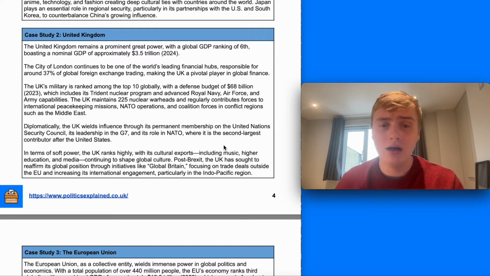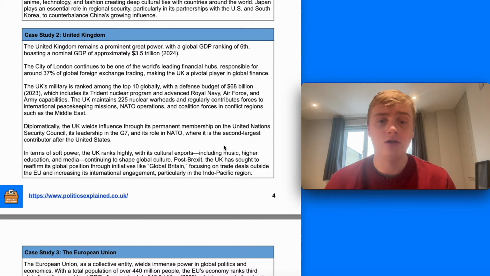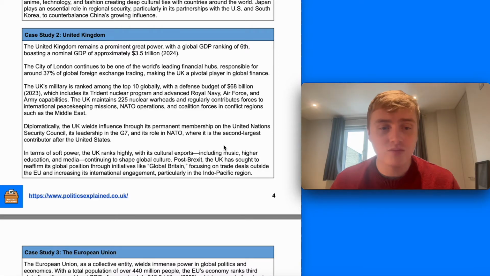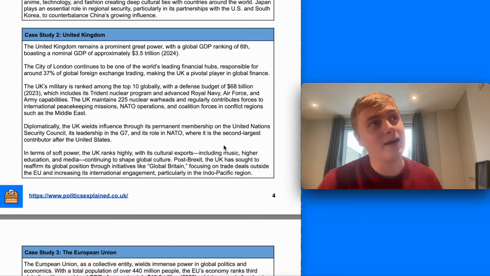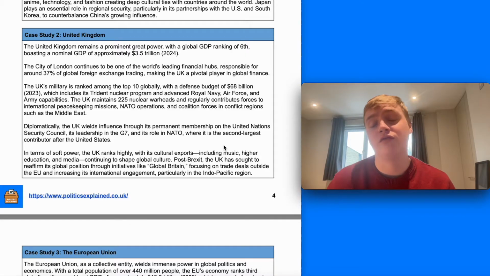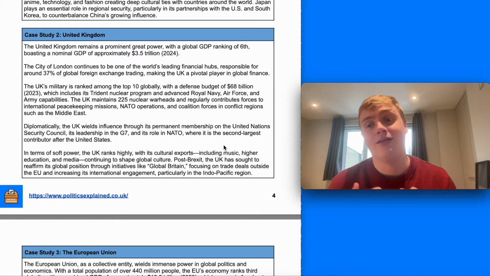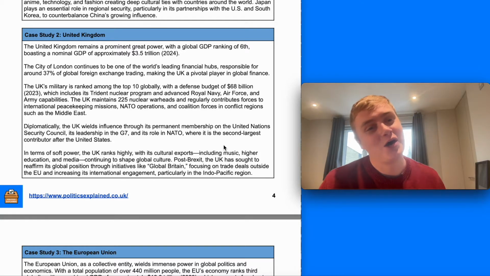In terms of soft power, it also has some quite important and effective cultural exports, including music, higher education, and media. And post-Brexit, it sought to reaffirm its global position through initiatives like Global Britain. I think if we look in a long-term perspective, though, over the next few decades, you will see the UK going to decline relatively as a power. That particularly looks like the trajectory it's on, particularly with the politicians we've had over the past 15 years.